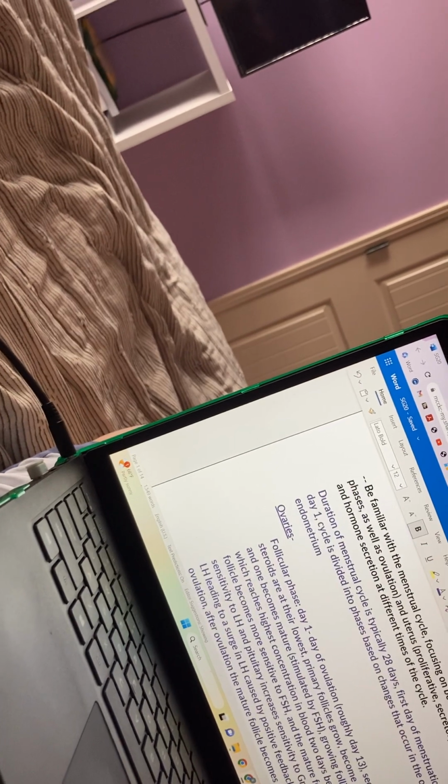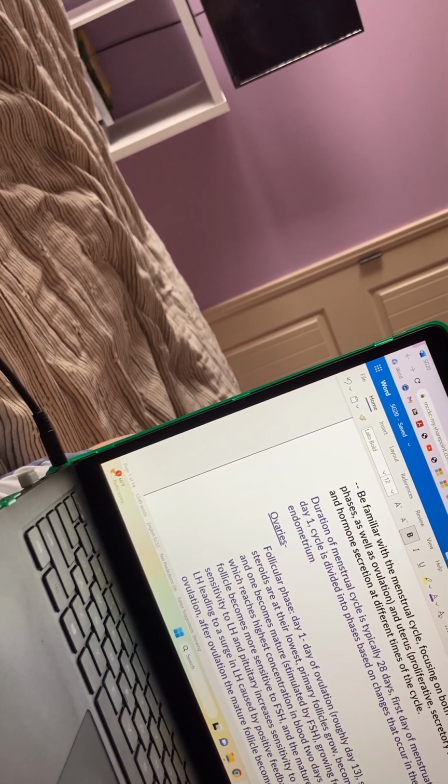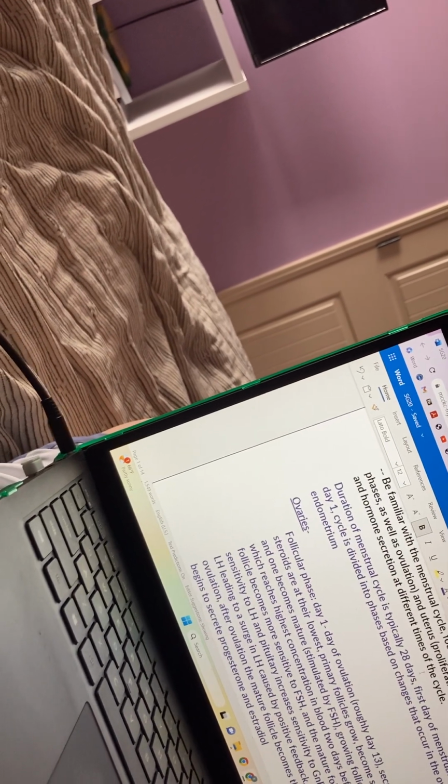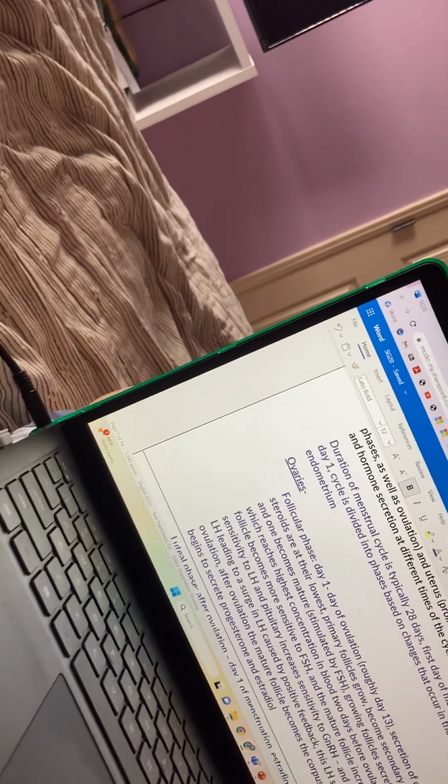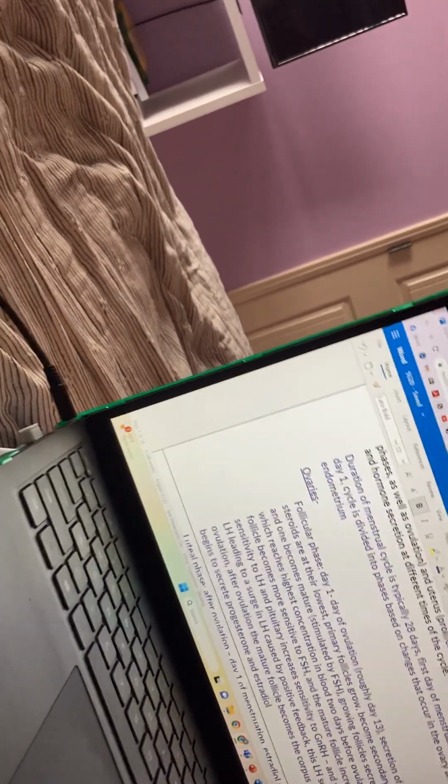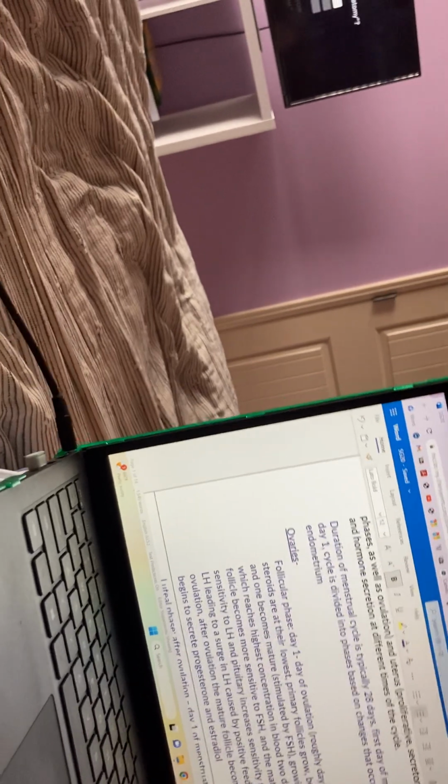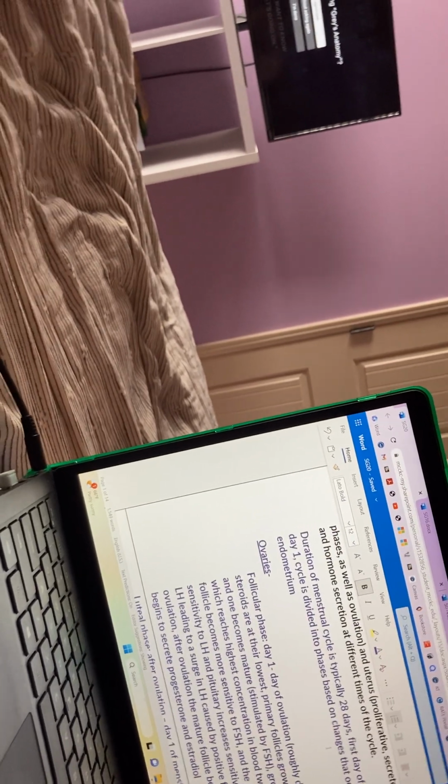Be familiar with the menstrual cycle, focusing on both the ovaries and uterus. The duration of the menstrual cycle is typically 28 days. The first day of menstruation is considered day 1, and the cycle is divided into phases based on changes that occur in the ovary and in the endometrium. In the ovaries, you have, beginning, the follicular